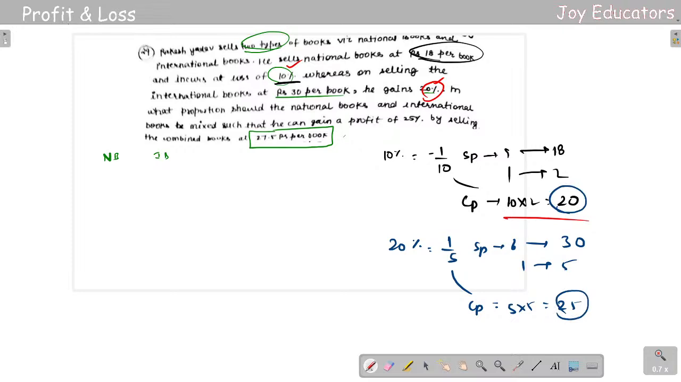So I got for international books and national books. So let us make it here. National books I am getting 20. For international books I am getting 25.